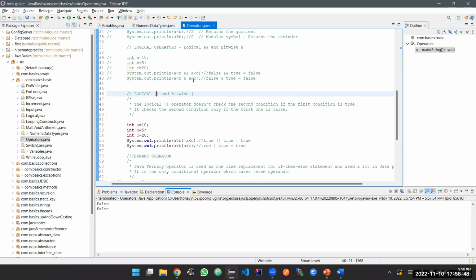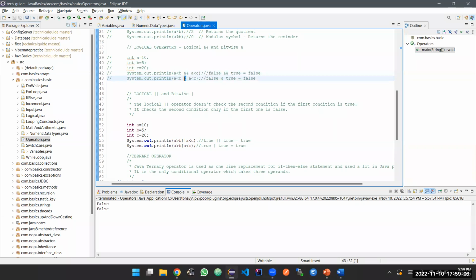So the difference between logical and bitwise is this one. If you're using a logical operator and the first condition is true, it will not check the second condition.